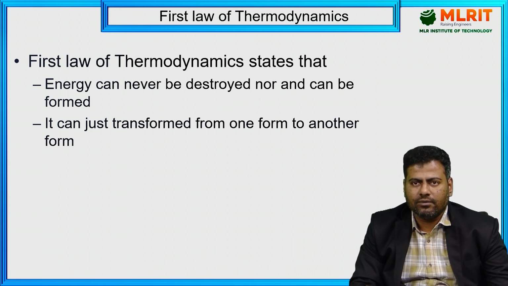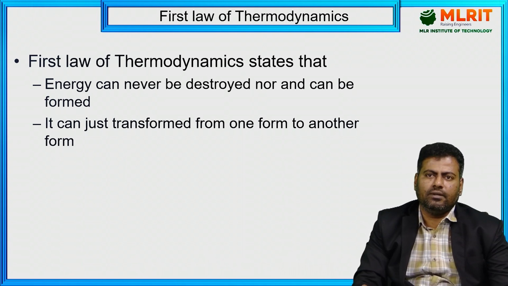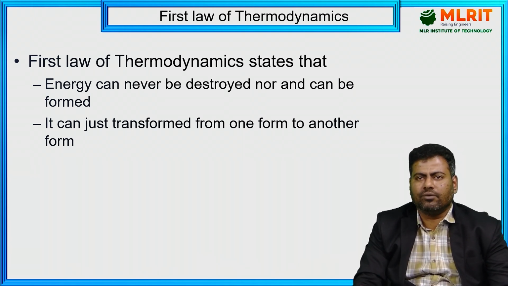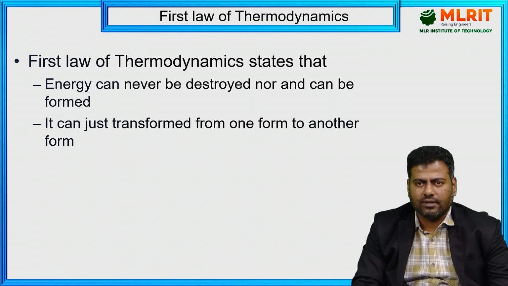We can't destroy it and we can't form it; it can only transform from one form to another. This is the simple statement of the first law. In other words, it is the law of conservation of energy as well as mass.